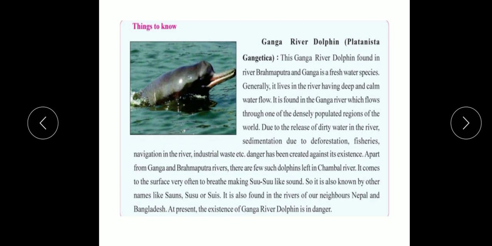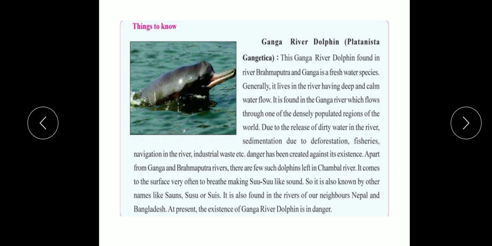So what happens? There is sedimentation due to deforestation, then fisheries, and navigation in the river. Navigation means map reading, wayfinding. It is a process or activity of accurately ascertaining one's position and planning and following a route. That is called navigation in the river. Then we throw out all the industrial waste material, and this together causes severe danger to the extinction of this dolphin. It means it is on the way to being finished off.